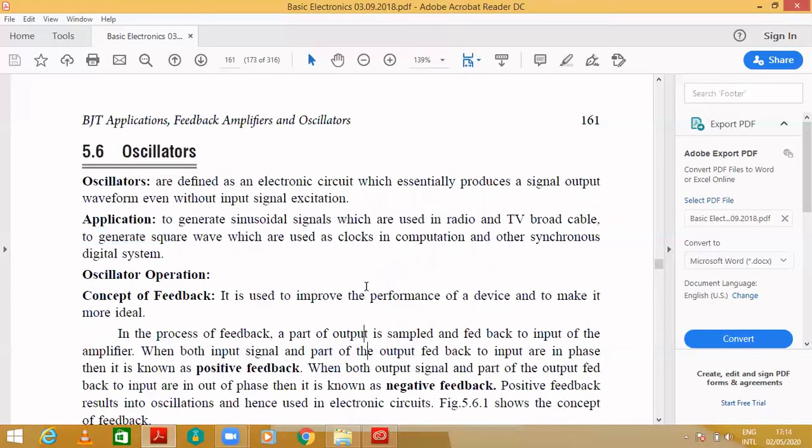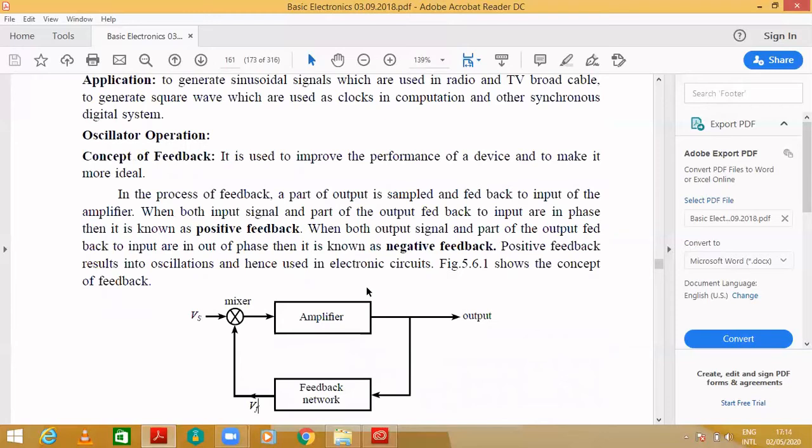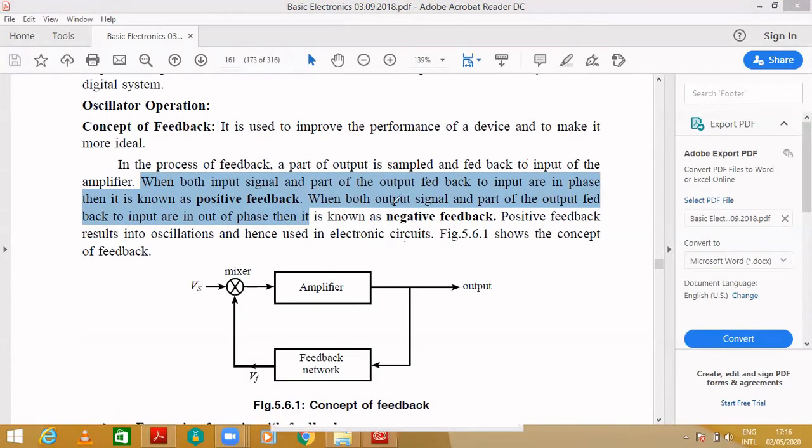You already know, I already told you about positive feedback and negative feedback in the previous lecture series. So what is positive feedback? When the input signal and a part of the output fed back to the input are in phase. I already told you about positive and negative feedback. It depends upon how we are connecting the passive components. Passive components are nothing but resistance, capacitance and inductance. It depends on how we connect these resistor, capacitor and inductor.